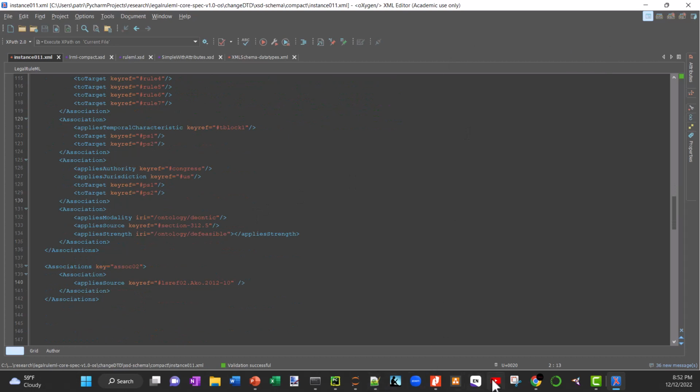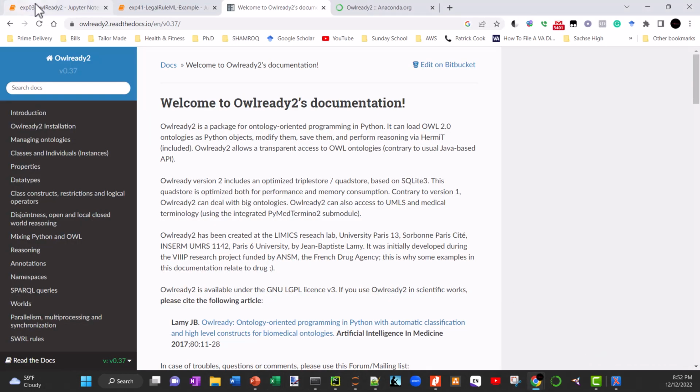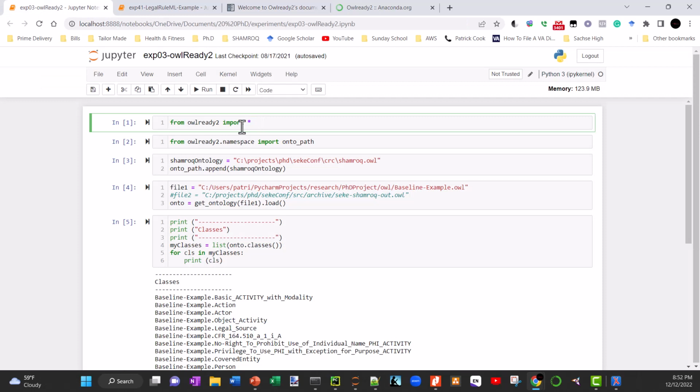And the last thing I'd like to show is I talked about using Jupyter Notebook as a way to test some of these strategies out, Owlready2 and a couple of others. Let me just show a couple of instances. So here's where I've actually imported the library and created this ontology that I made up. I appended the ontology to this particular path, and then I was able to load it in, and I was able to print it out.